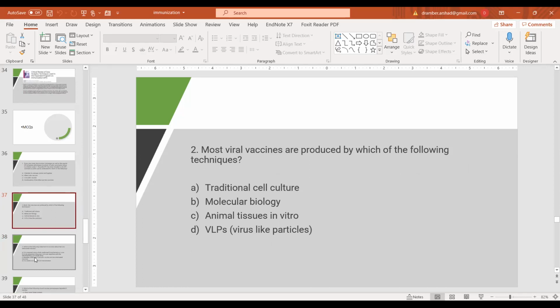Most viral vaccines are produced by which of the following? Either traditional cell culture techniques, molecular biology, animal tissues in vitro, or virus-like particles that are used in viral vaccines. Yes, A is the right answer. Most viral vaccines are produced by the traditional cell culture technique.